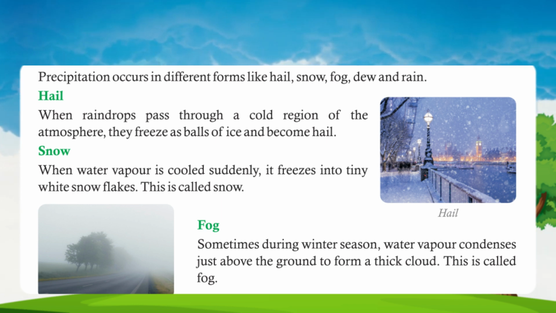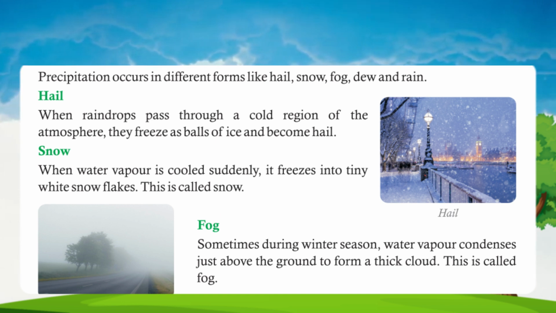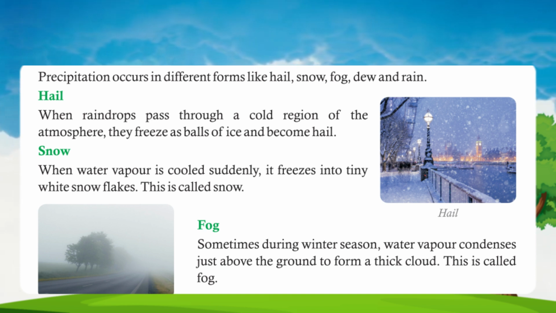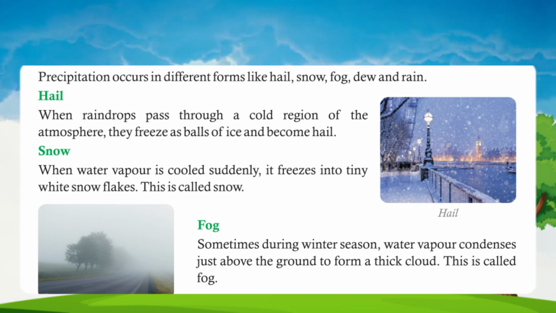This is called snow. Fog. Sometimes during winter season, water vapor condenses just above the ground to form a thick cloud. This is called fog.